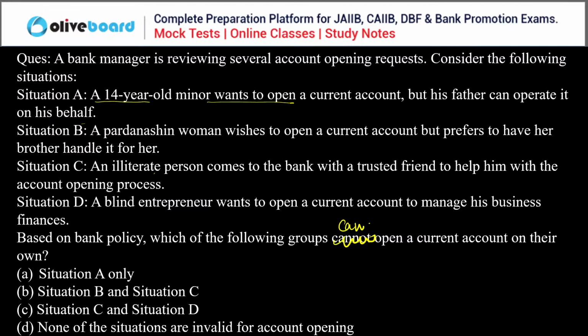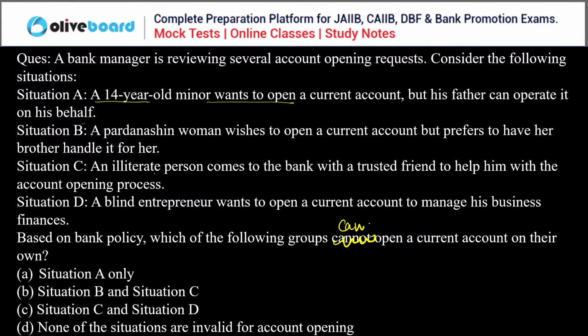You have to answer this. Everyone, just read out the question. Based on the bank policy, which of the following groups can open a current account on their own? We have to select the correct statement here. Rigved is saying situation A only. Hema is saying first and third can be the correct answer. And everyone else? You all remember, in a chapter I told you a situation where the current account cannot be operated by whom. First of all, the current account cannot be opened by a minor.